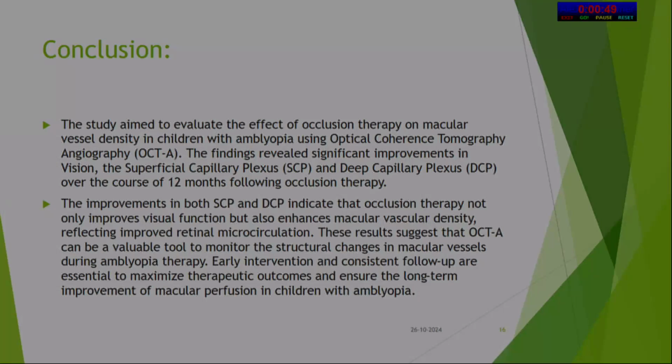Conclusion: the study aimed to evaluate the effect of occlusion therapy on macular vessel density, and SCP and DCP were the main parameters included. The improvement in both SCP and DCP indicated the occlusion therapy not only improves visual function but also enhances the macular vessel density.